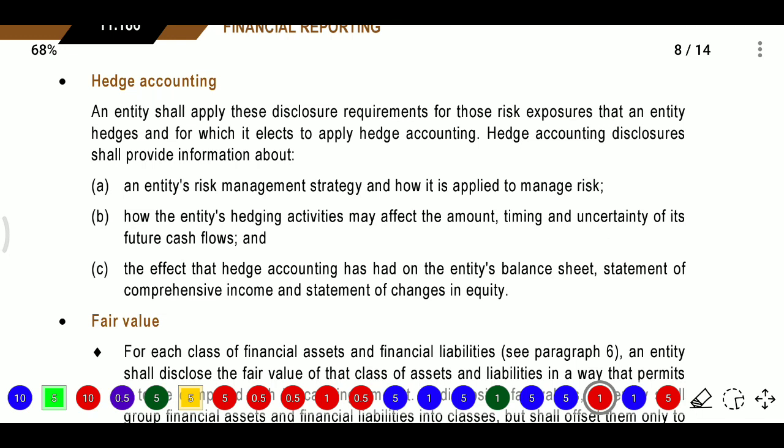Hedge accounting, what is meant by hedge accounting? Hedging means hedge funds. What will hedge funds do? Firstly, these persons will take money from HNIs, that is high net worth persons or accredited individuals. They will collect money, pool money, and invest in different types of assets.